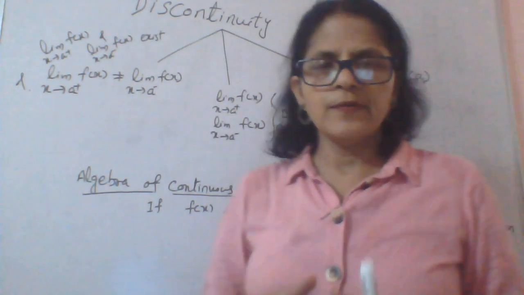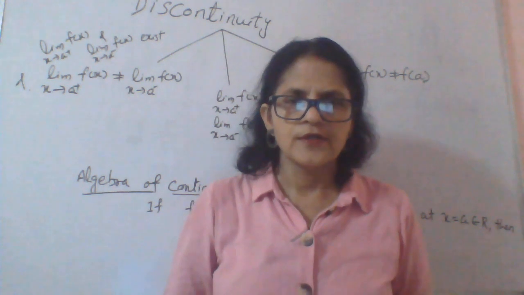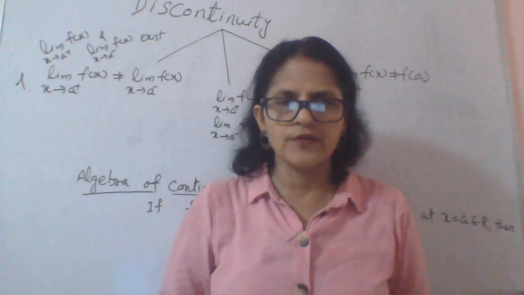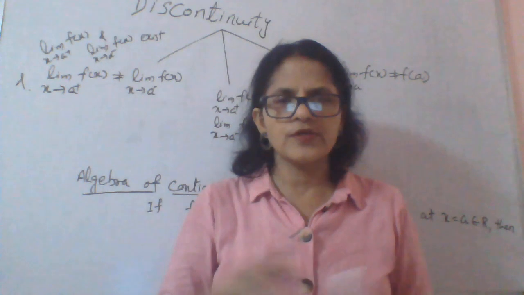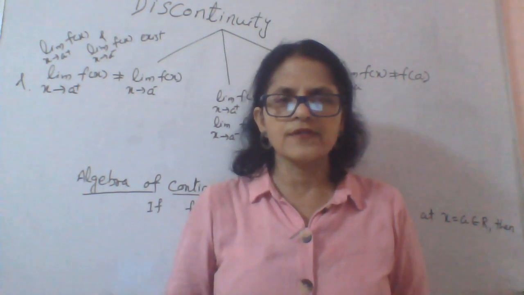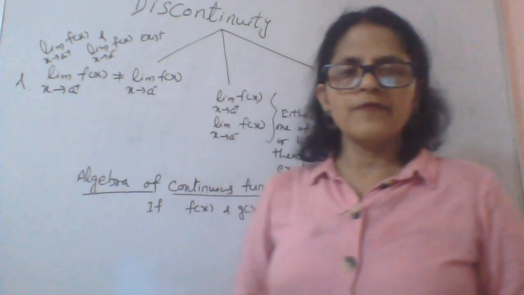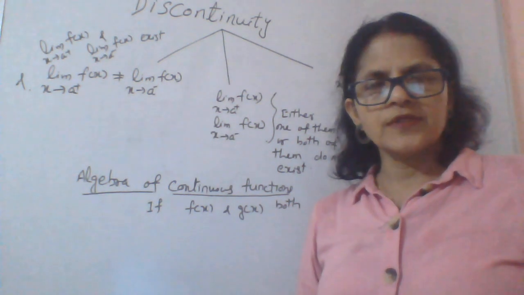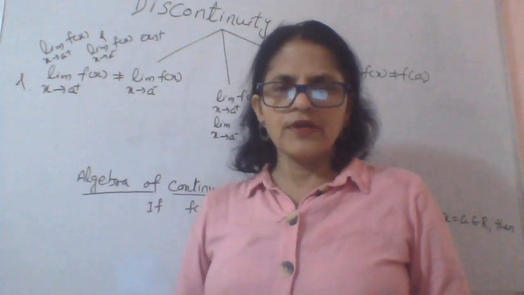Similarly, if the limit of the function at a particular point doesn't exist, again you can't say the function is continuous. And also if the limit exists and the function is also defined, but the limiting value is not equal to the functional value, again the function won't be continuous. So depending upon the state of discontinuity, we can categorize the discontinuity of a function.